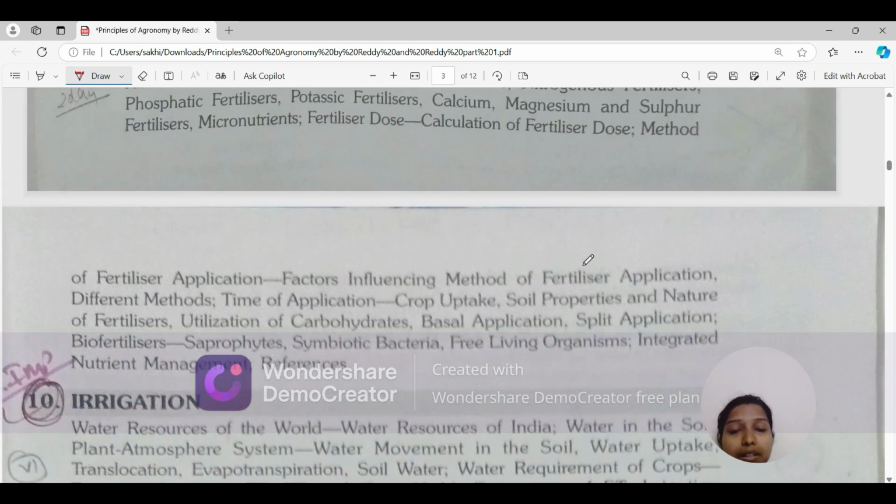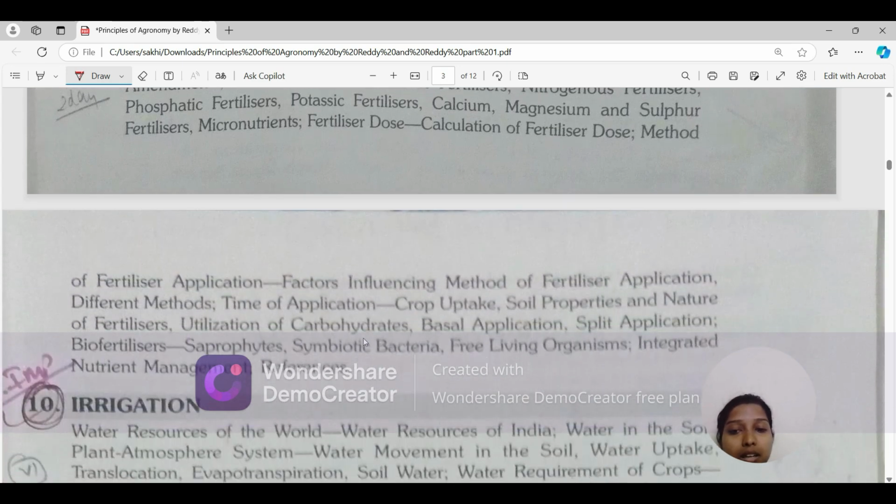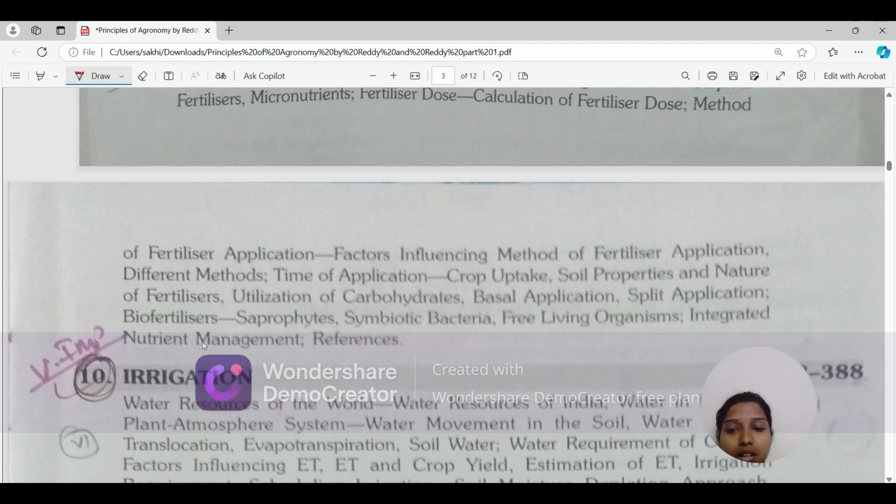Okay, so this chapter is divided into three parts. First is mineral nutrition, second is manures and fertilizers, and third is biofertilizers. Okay, so this is a very important chapter. You should read it 3 to 4 times at least.